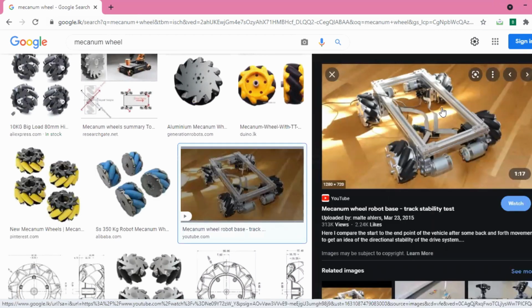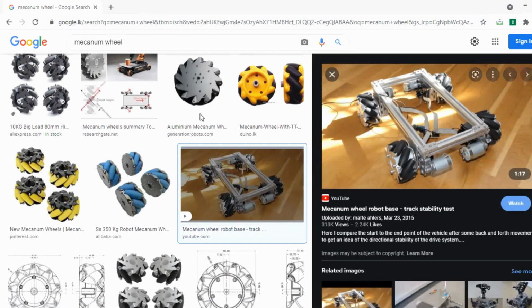Now, what is the advantage of a mecanum wheel robot? I told you that the 4-wheel robot can move forward and backward. It can't slide, but a mecanum wheel robot can slide also. It can slide left, it can slide right, and it can also move in the left diagonal direction and the right diagonal direction. It can move in any direction. Understand? Let me show you a small mecanum wheel robot.